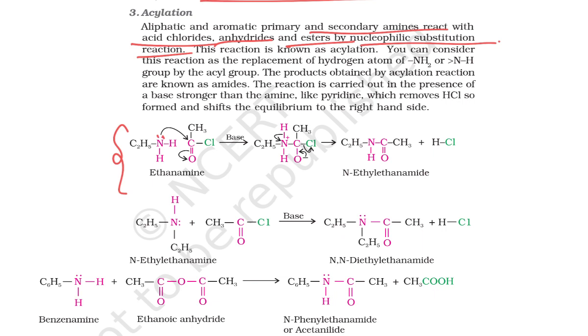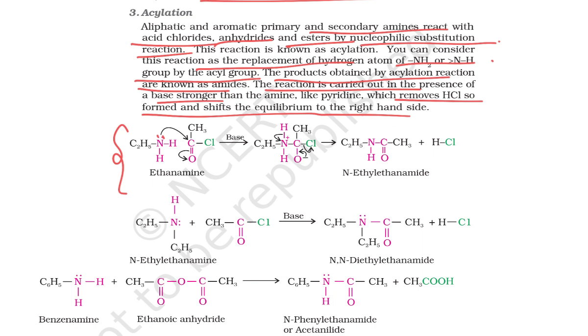You can consider the reaction as a replacement of the hydrogen atom of NH by an acyl group. The product obtained by the acylation reaction is known as an amide. The reaction is carried out in the presence of a base stronger than the amine, like pyridine, which removes the HCl so formed and shifts the equilibrium to the right hand side.